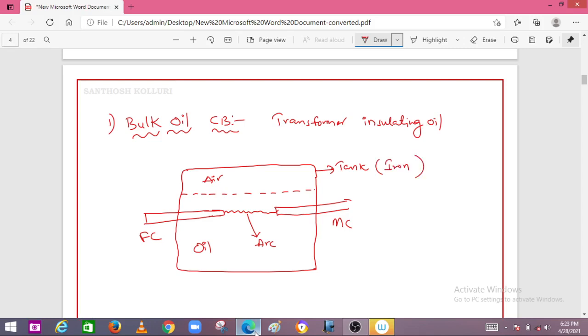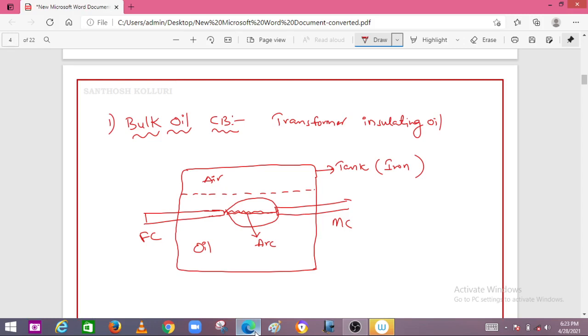It should be very strong, because whenever an arc is initiated, we know that a fast growing bubble will be formed, and the tank has to withstand the pressure created inside the chamber.